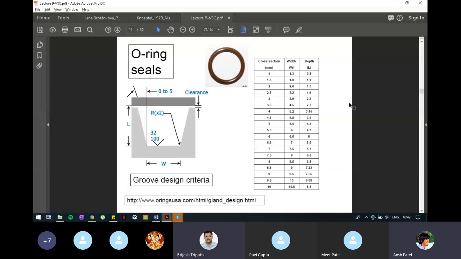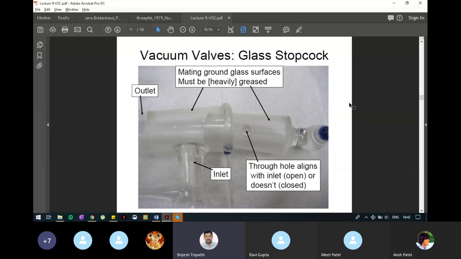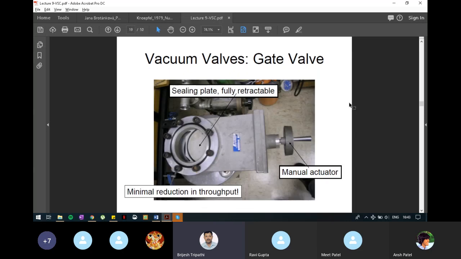Just check the next slide. Not next, go to the third one. Yes, here you can see black linings. These are O-rings. So this is one application where small size O-rings are used. When we are tightening the thread, what is happening to the O-ring? The upper part is getting pressed, so there is no possibility of air leakage through there. Now just go to the next one again.